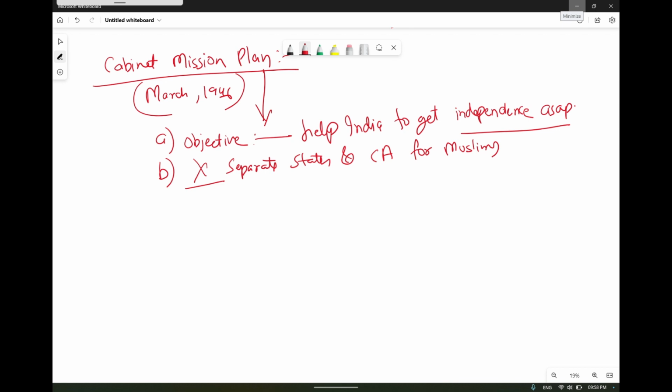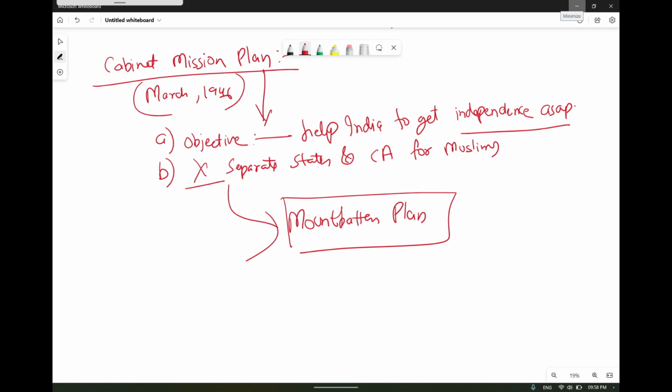But this was again proceeded with through the Mountbatten plan. Through the Mountbatten plan, this was agreed upon, and the plan of transfer of power to the Indians and partition of the country was laid down.